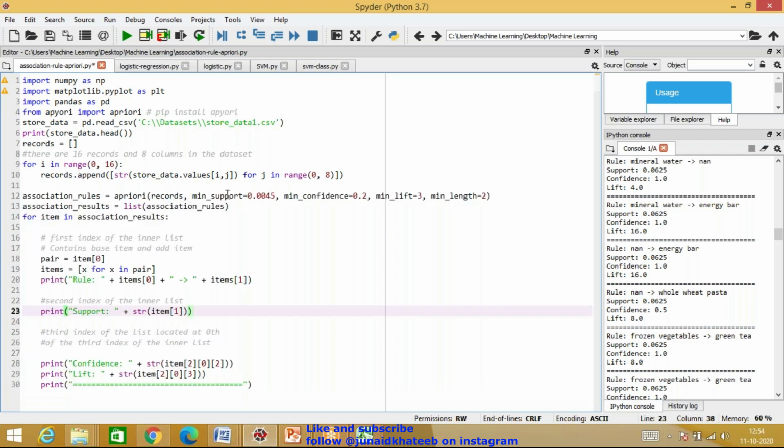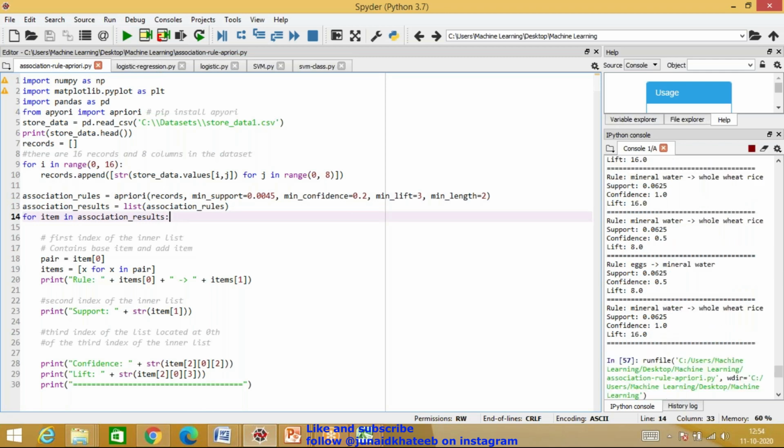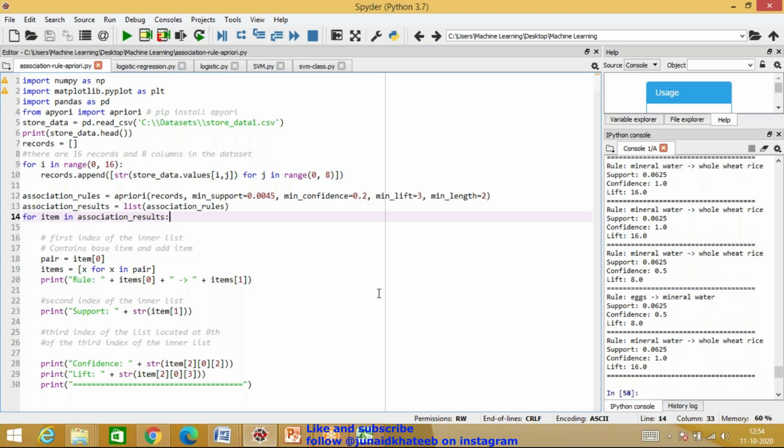If you want to change the support and the confidence, you can, but the standard values that work most of the time, you will find over here. Right now, when I run this, it will give me all possible combinations. Practically what we do is, over here we've just displayed it and left.